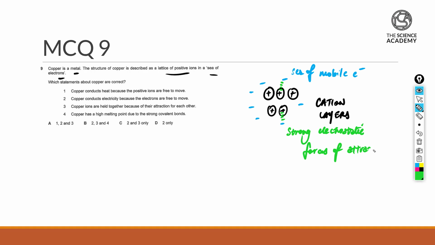And it requires a large amount of heat just to overcome them. Some additional details for pure metals is that if a force were to be applied, the cation layers have the ability to slide over one another, and this gives rise to the first characteristic of malleability.